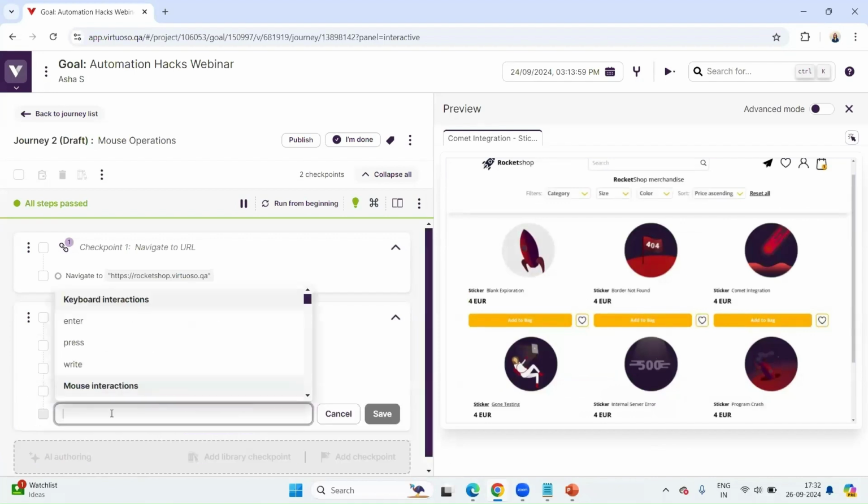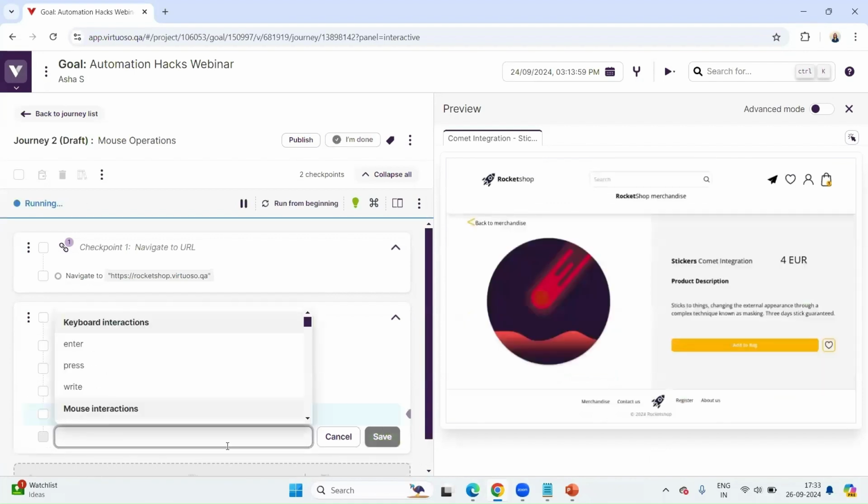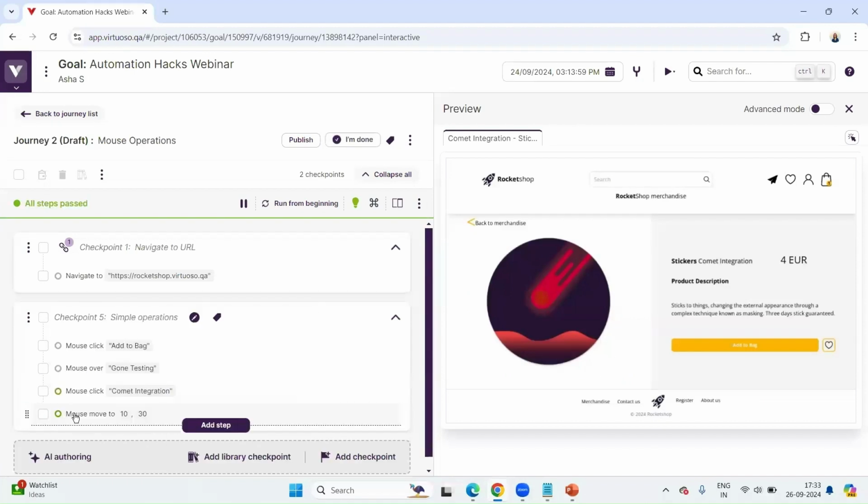And here, let me add another syntax, that is mouse move. Let me move some coordinates, right? So mouse move. Let me add 10 and let's add 30. Let me run it. Now here, if you see, it has moved to an extent.